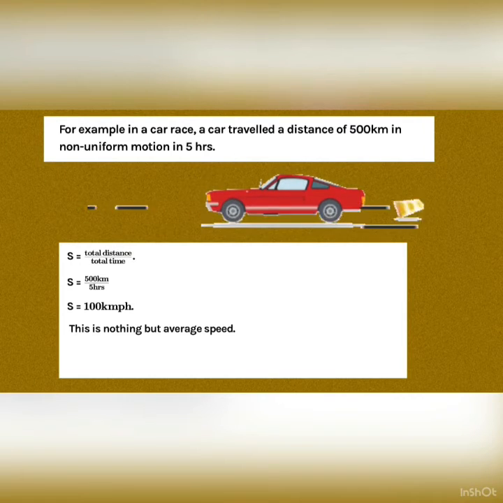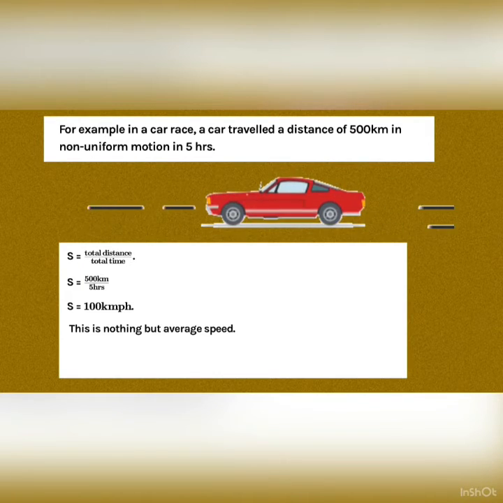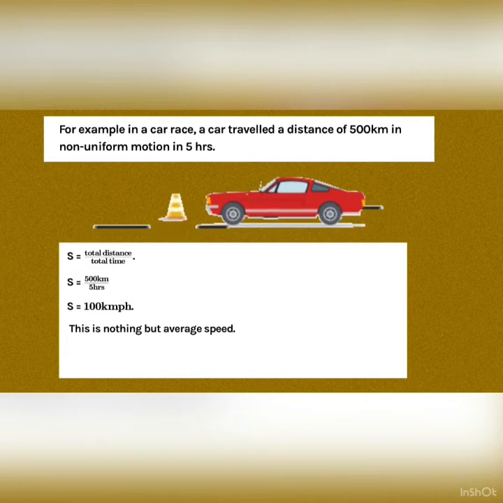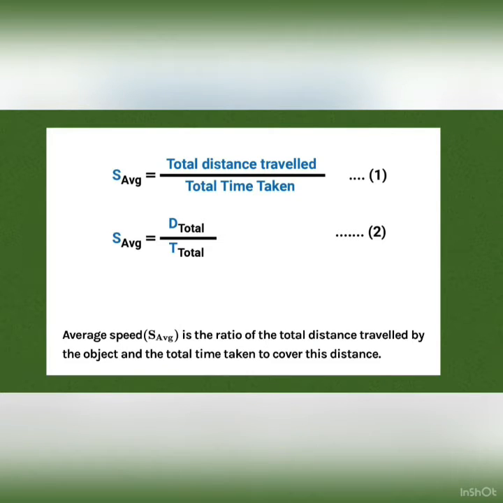For example, in a car race, a car traveled a distance of 500 km at non-uniform speed in 5 hours. Then speed equals total distance over total time. That is 500 km over 5 hours, which gives 100 km per hour. This is nothing but average speed. Hence, average speed is the ratio of the total distance traveled by the object and the total time to cover that distance.